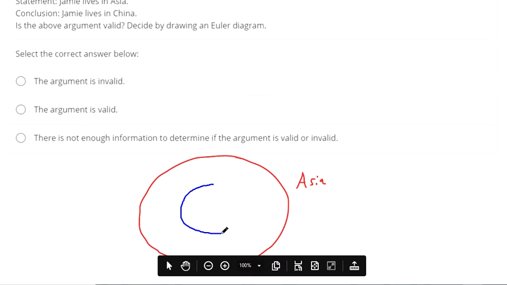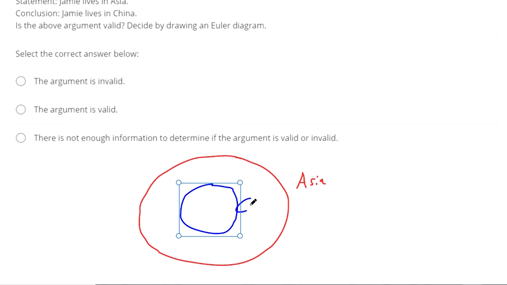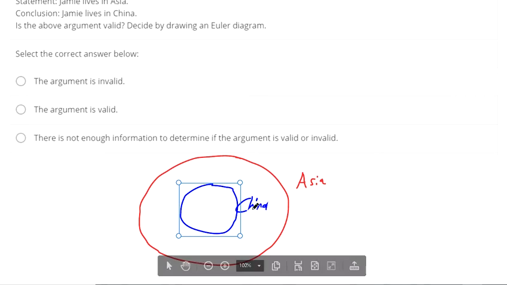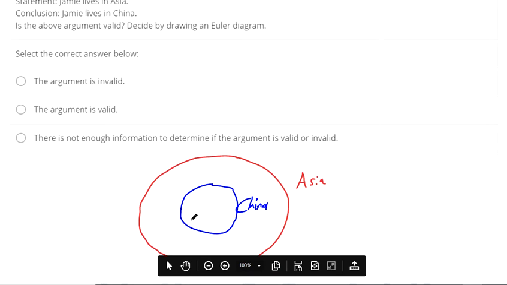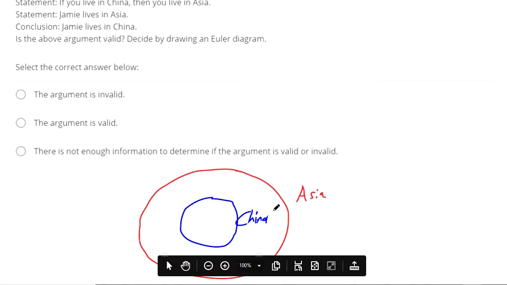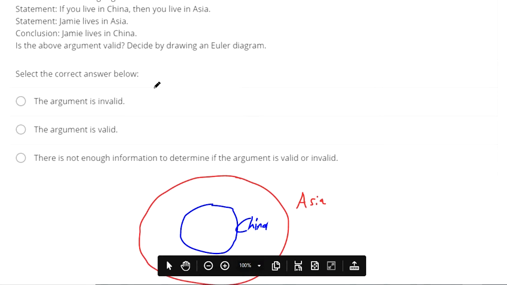So that means all the people that live in China are inside the circle of Asia, because everyone that fits the description of being from China also must fit the description of being from Asia, according to that first statement.